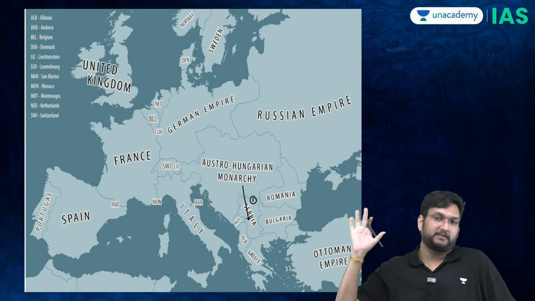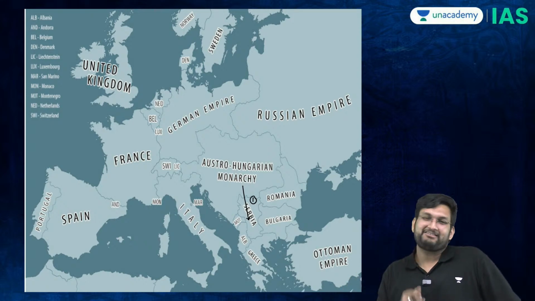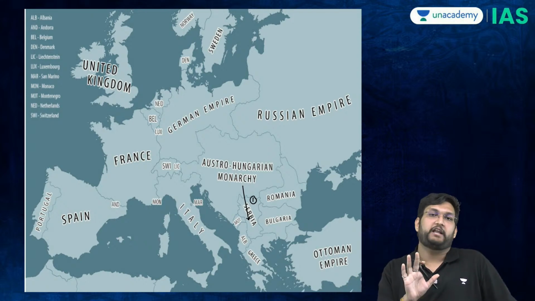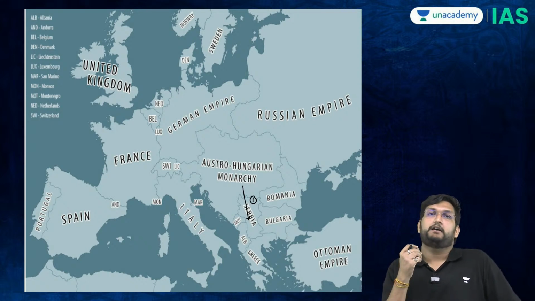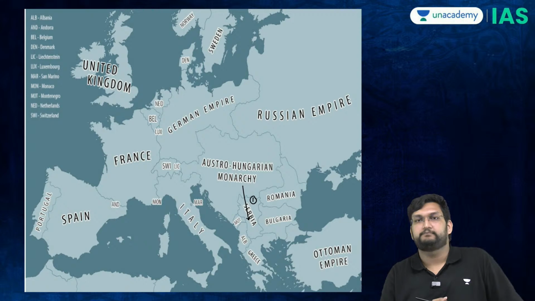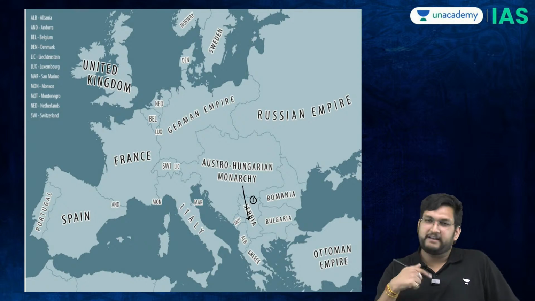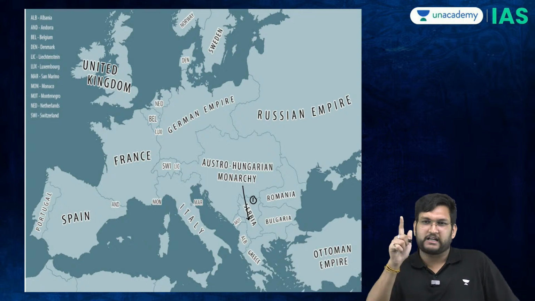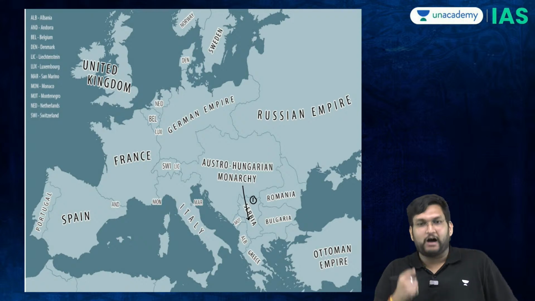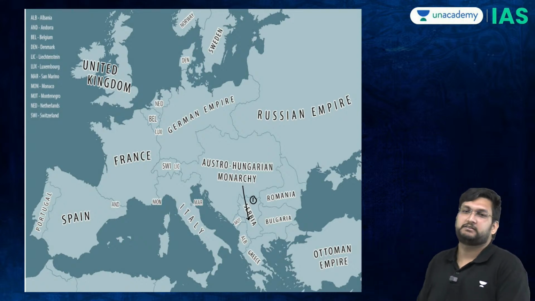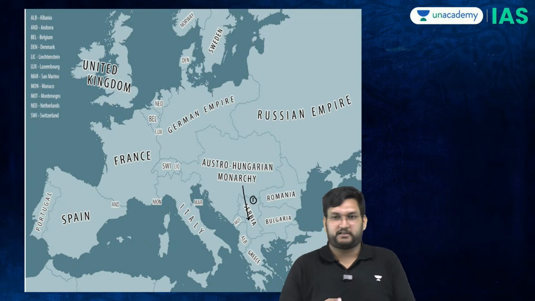Austria has attacked Serbia. Now, Serbia obviously does not have the capacity to take on Austria. So, Serbia sends a message to the Russians that when we were fighting for independence, we did not ask for your help. When we were fighting for the Bosnian sector, you did not help. When we were fighting for the Albanian sector, you again did not help. However, today your younger brother is under attack from the Austrians.